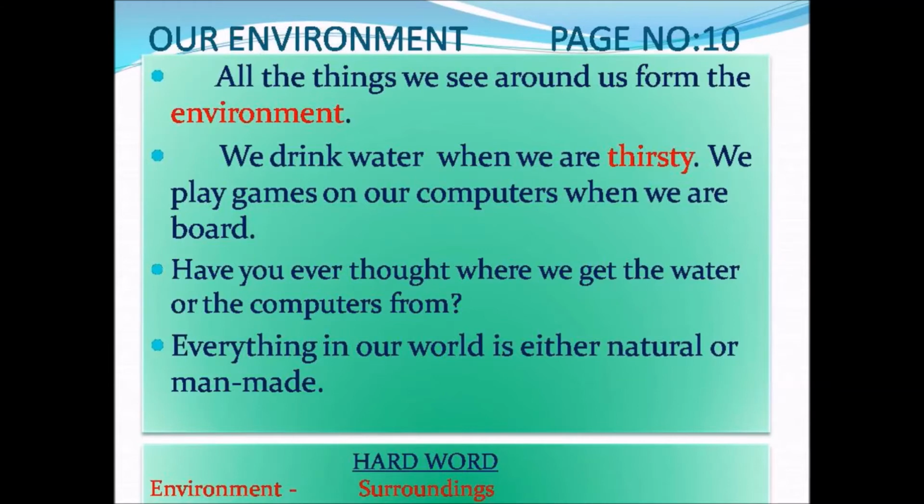You are playing games on a computer or any outdoor games using ball, bat, etc. Did you ever think where it comes from? Yes, these are man-made things. So from this, we can clearly say that everything in our world is either natural or man-made.